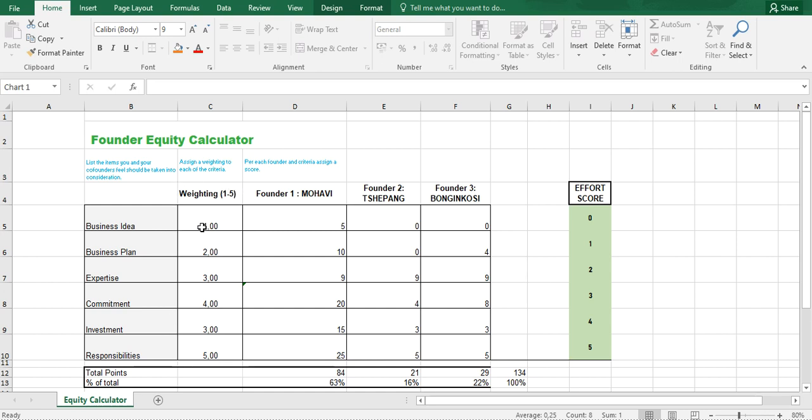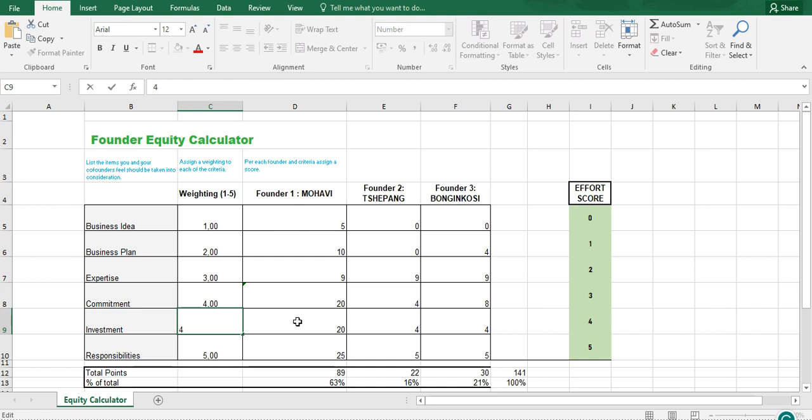So the weighting under business idea, the weighting under business plan is 2, the weight under expertise is 3, the weighting under commitment is 4, the weight under investment it's 4 here. Why is it 3? It's 4. It's supposed to be 4. Okay, solved. Why is it 3? No, it's supposed to be 1, 2, 3, 4, 5.